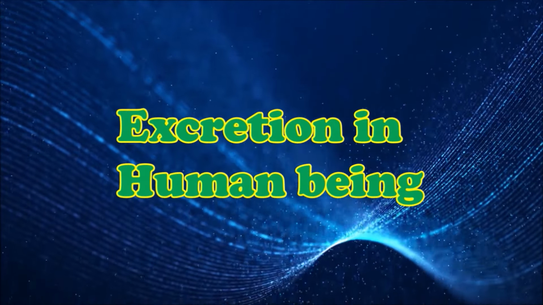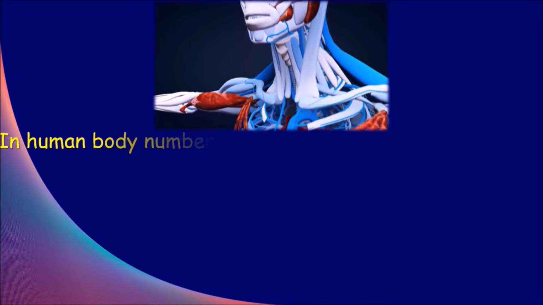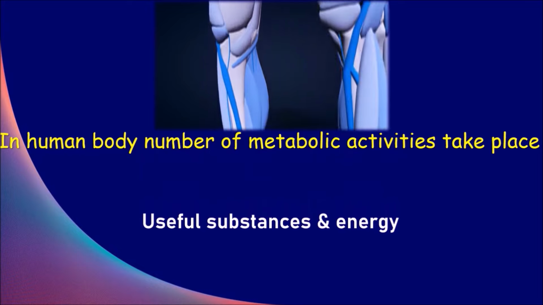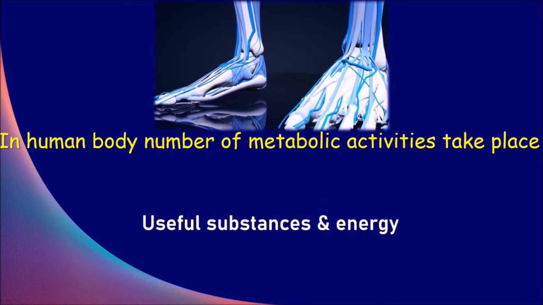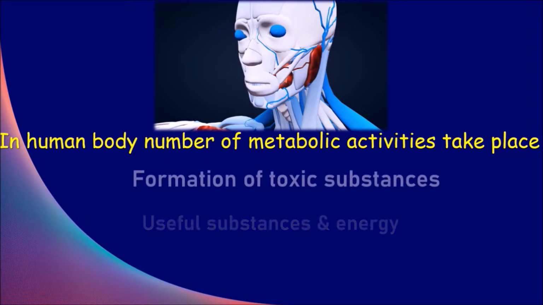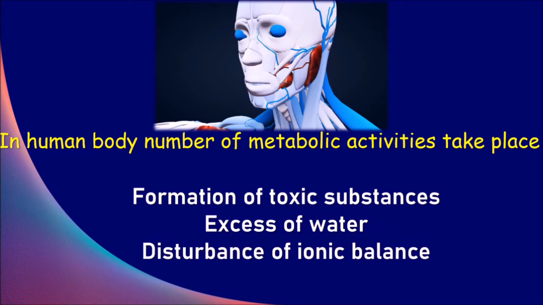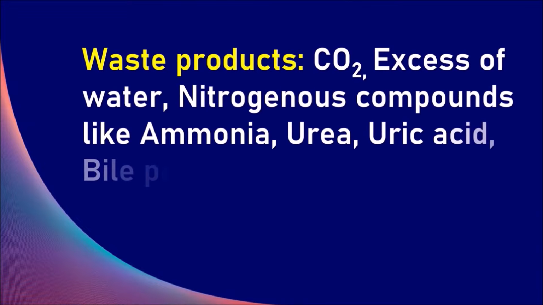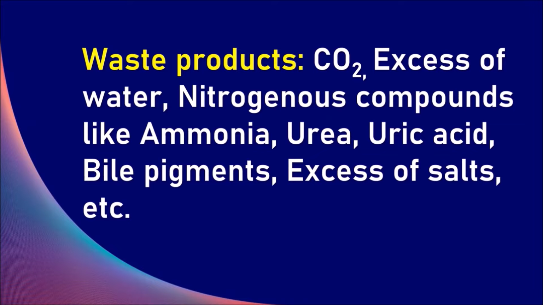Excretion in human being. In human being, a number of metabolic activities take place. As a result, many useful substances are formed along with energy. This will be utilized for the growth and development of the human body. At the same time, several toxic substances are formed, as well as the water level may be in excess and there will be a disturbance of ionic balance. The waste products may be in the form of carbon dioxide, excess of water, nitrogenous compounds like ammonia, urea, uric acid, bile pigments, excess of salts, etc.